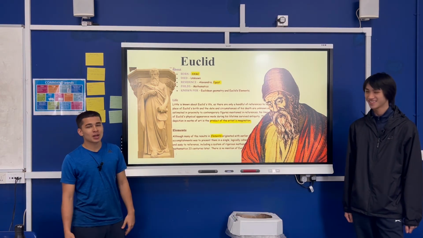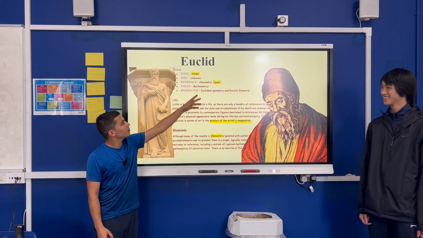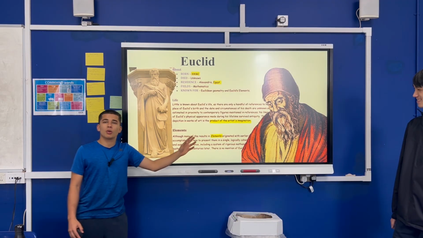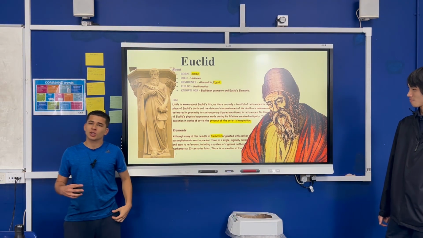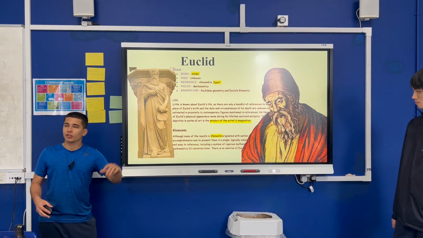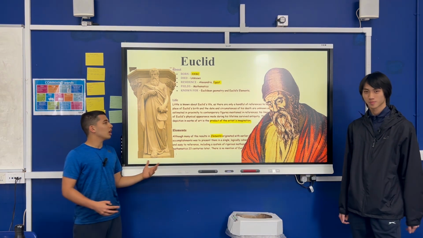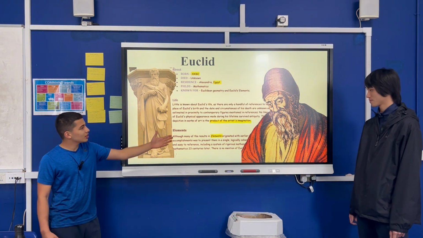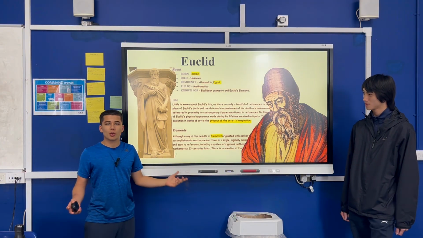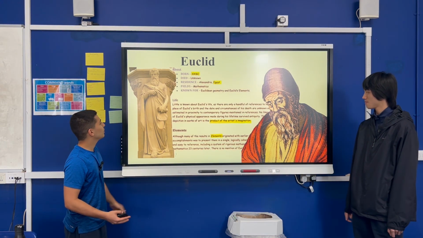Main facts about Euclid: 300 BC in Egypt, and he wrote or compiled this book called Elements, which is basically a textbook of the time with loads of different maths techniques from other mathematicians. These are just fake images, just drawings of what people think he looked like, and he looks like an unk to me. But yeah.